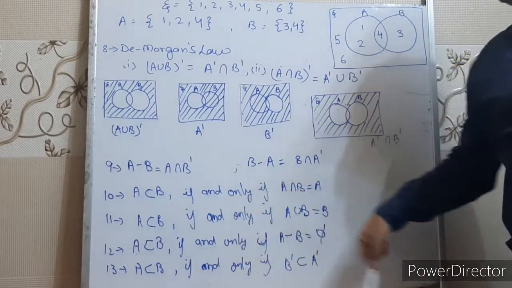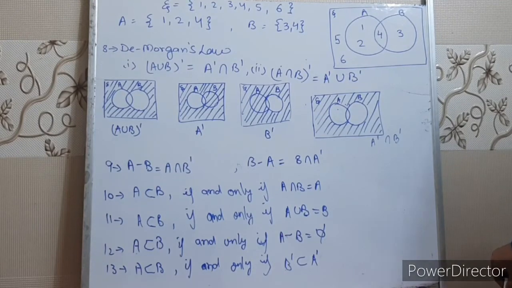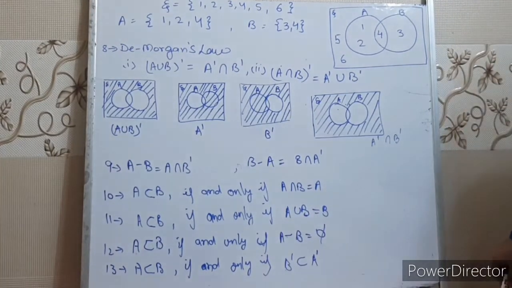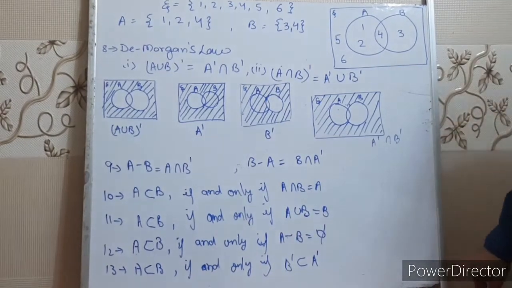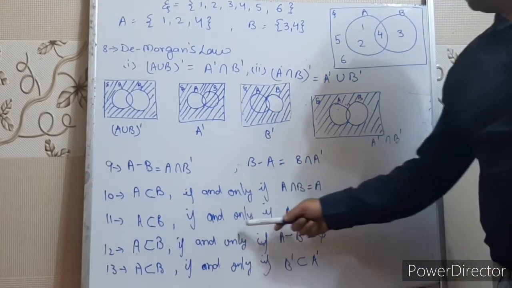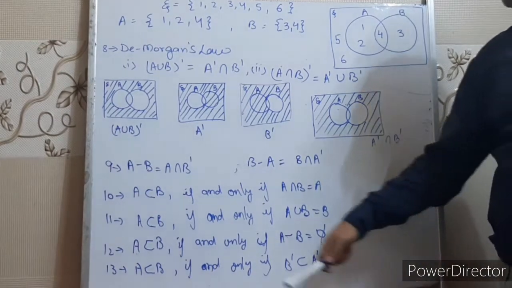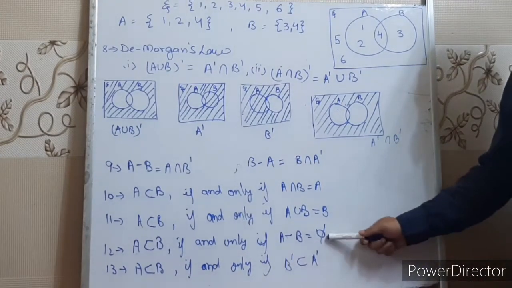Okay? The tenth law says A is a subset of B if and only if A intersection B equals A. If A is a subset of B, that means A can be a subset of B only under the condition that A intersection B is equal to A. Again, they say that A is a subset of B if and only if A union B is equal to B. This is the second condition for making A a subset of B. The third condition for making A a subset of B is if and only if A minus B equals the null set.